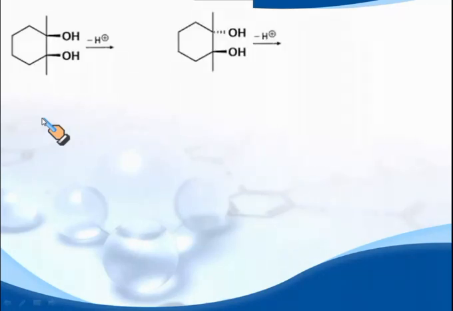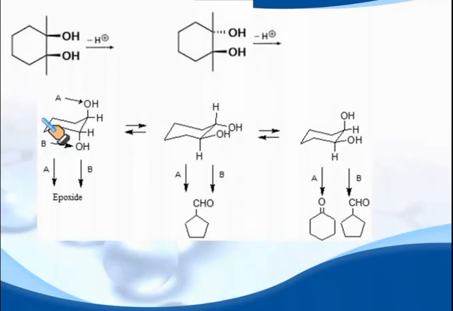Now what happens when a cyclohexane diol is treated with acid? From the stereochemistry approach, the group that migrates is the one anti to the leaving group. So in the case of a trans diol, where the hydroxyl groups are trans with respect to one another, rather than migration, an epoxide is formed.